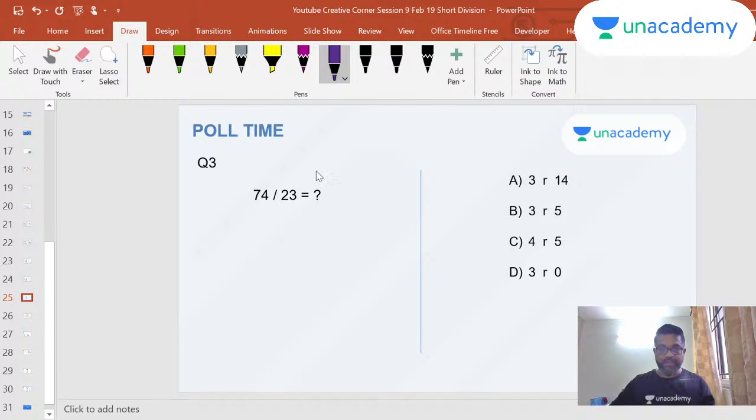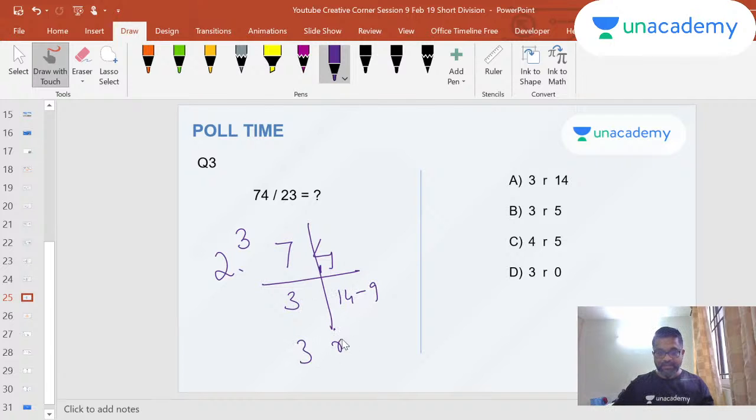One more problem. 74 divided by 23. So it's easy, 2 3s are 6 because you have a 7, right? Remember, you're dividing 7 by 2. When you divide 7 by 2, it goes 3 times with a remainder of 1. So now you have 14 minus 9. So 3, remainder 5. And this is your answer.